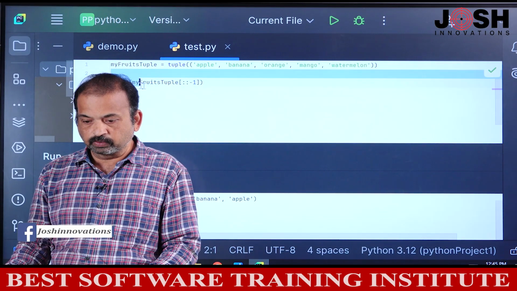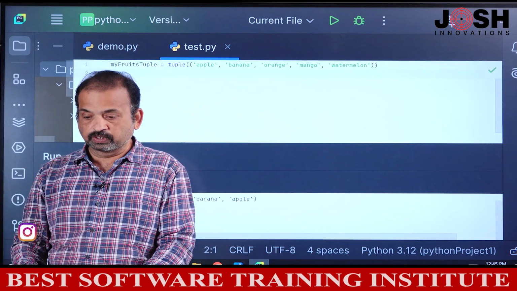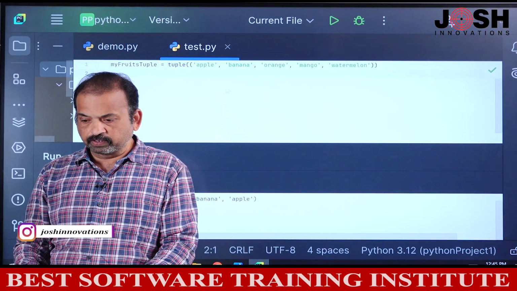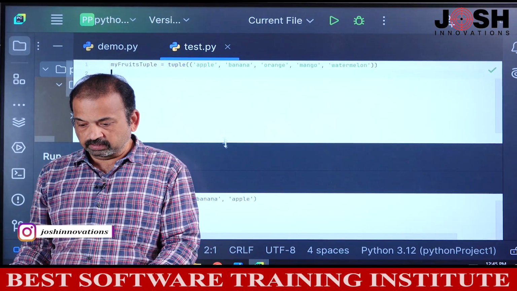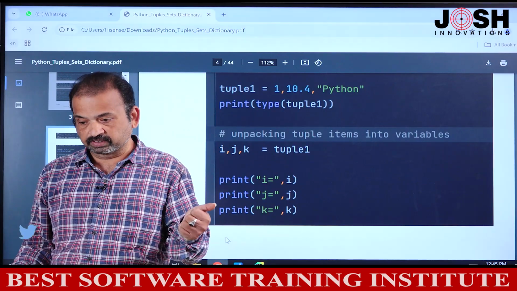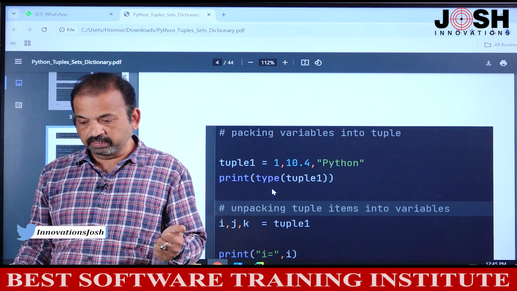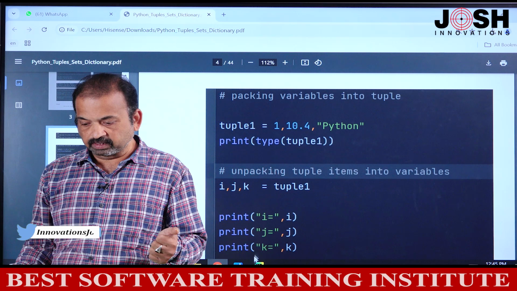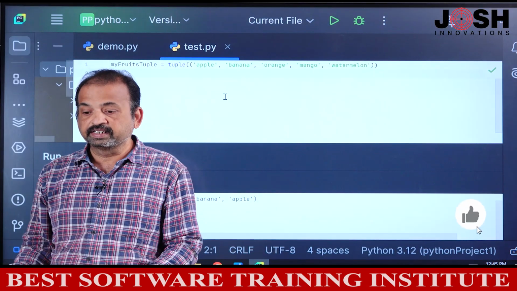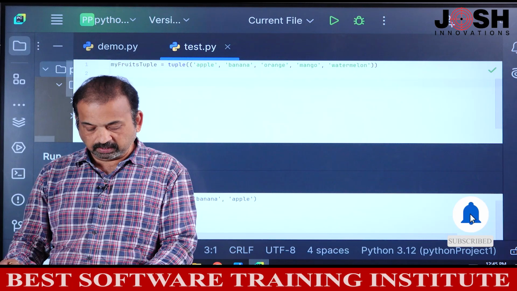Okay. Now we will see this example. Yes. What we will do now? I want to unpack these fruits now. If you want to unpack, there is one more way. I will assign this tuple to separate variables. For example, I will declare 5 variables.